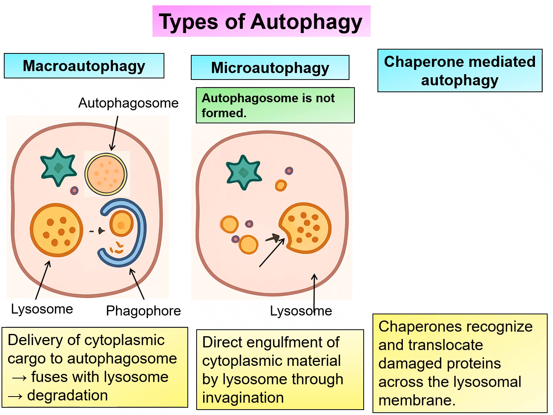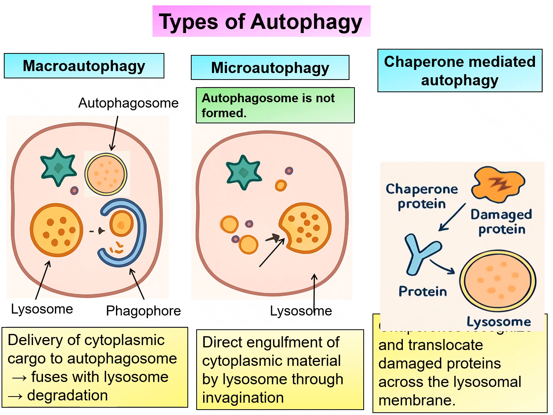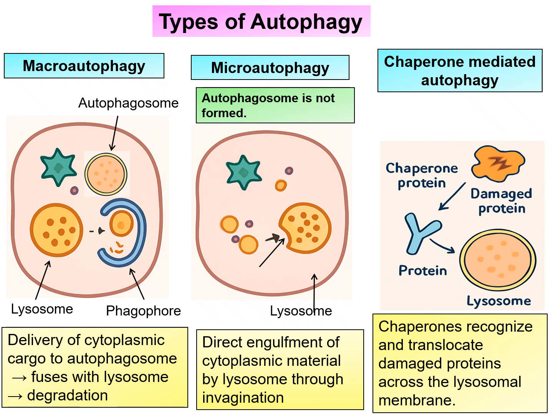In this, chaperones, which are heat shock proteins, specialized proteins, recognize and translocate damaged proteins across the lysosomal membrane. As you can see here, these damaged proteins are recognized by the chaperone proteins and delivered to the lysosome, where they are translocated and lysed.